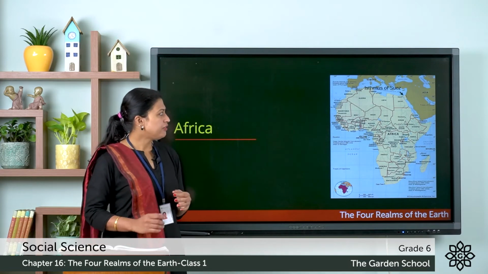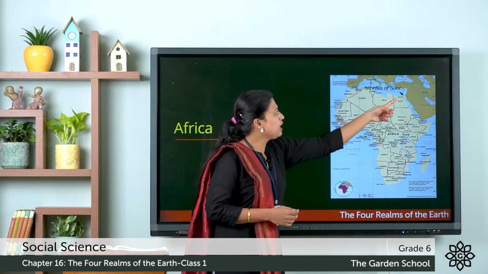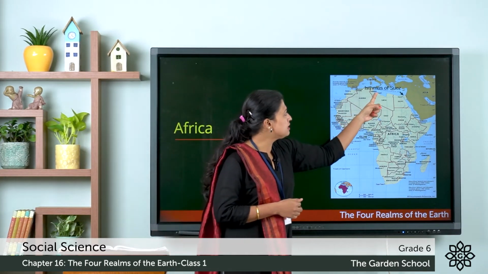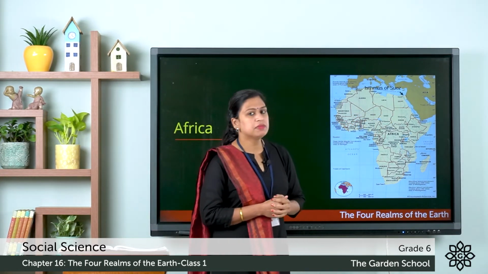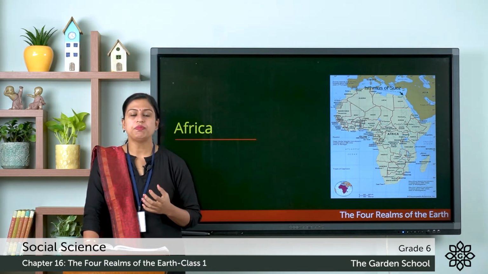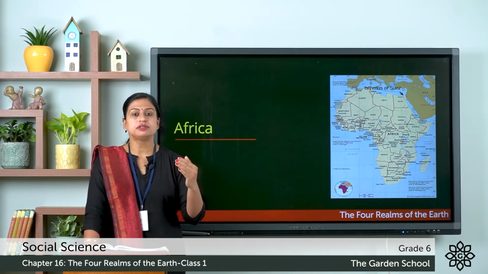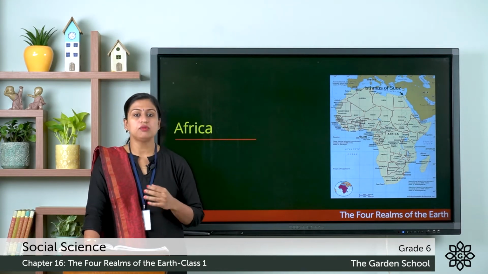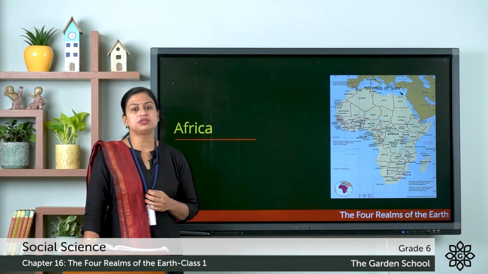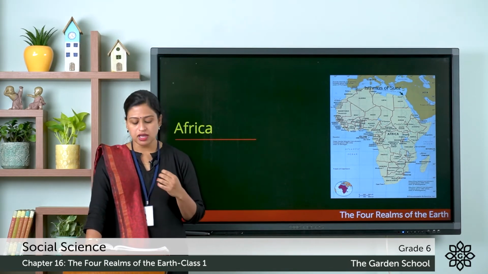And Africa is linked to Asia through the Isthmus of Suez. So here you can see the location of the Isthmus of Suez, and here an isthmus is the narrow piece of land that joins two big land masses, with water on both sides. So here Africa is linked to Asia through the Isthmus of Suez.